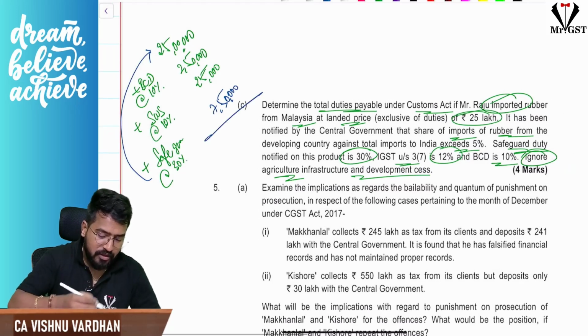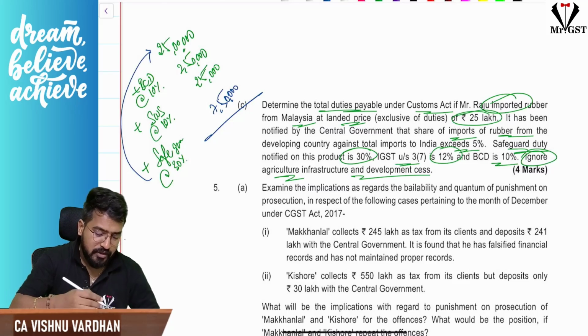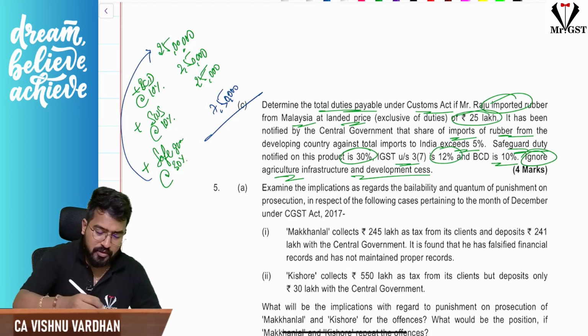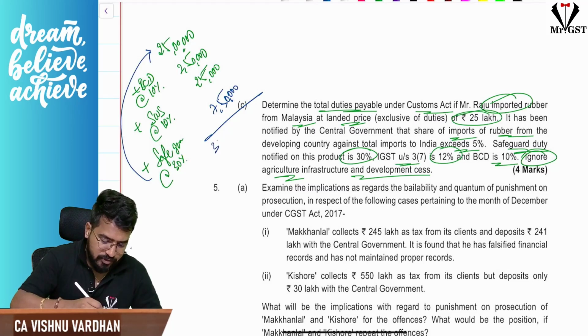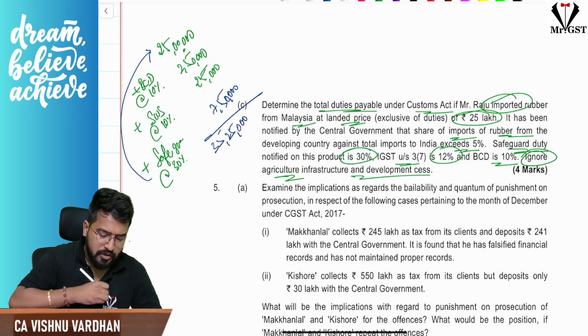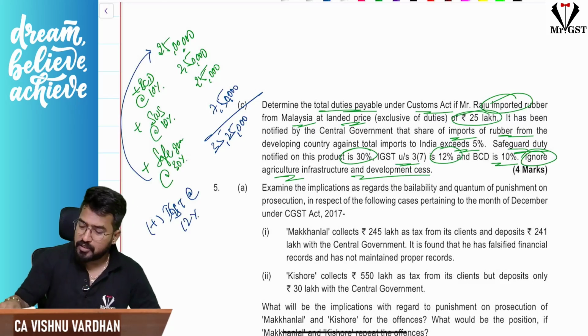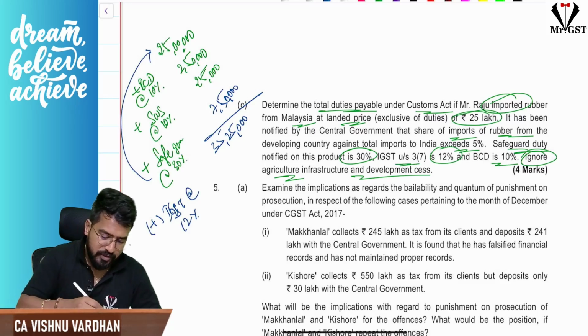Next, IGST. IGST will be on all these added together, so after adding all these things, IGST will come into the picture. So 25 lakh, 2 lakh 50, 25,000, 7 lakh 50, adding all these things gives 35 lakh 25,000. On this we have to charge IGST. How much percentage did they give? 12%. Yes. 35 lakh 25,000 into 12% is 4 lakh 23,000. So this is the story.